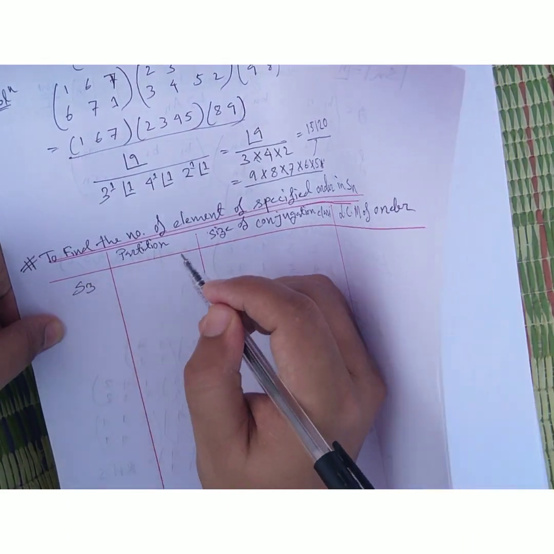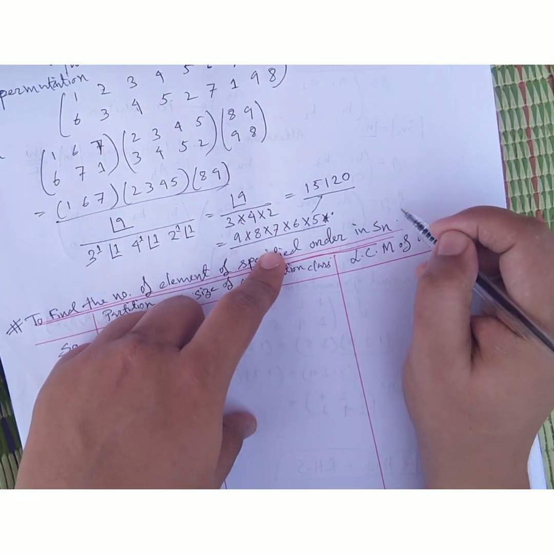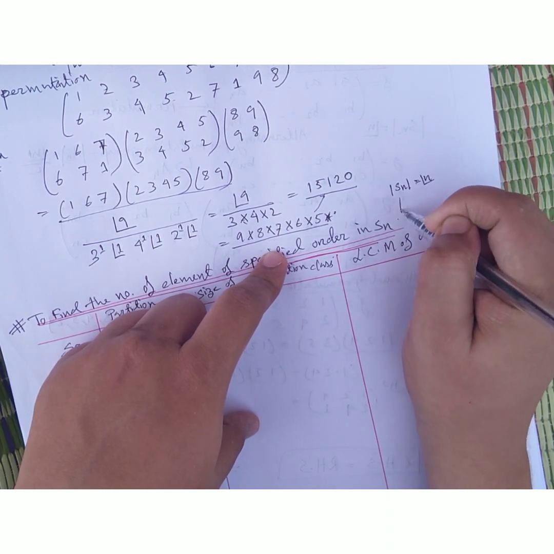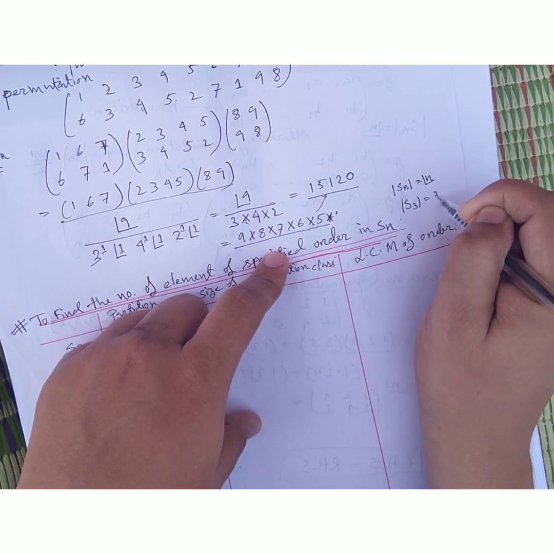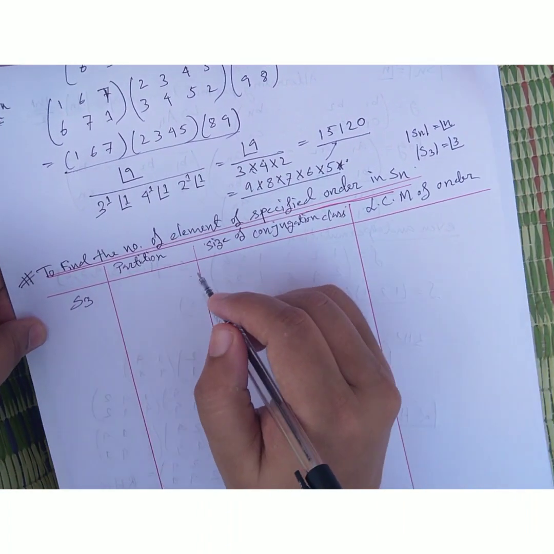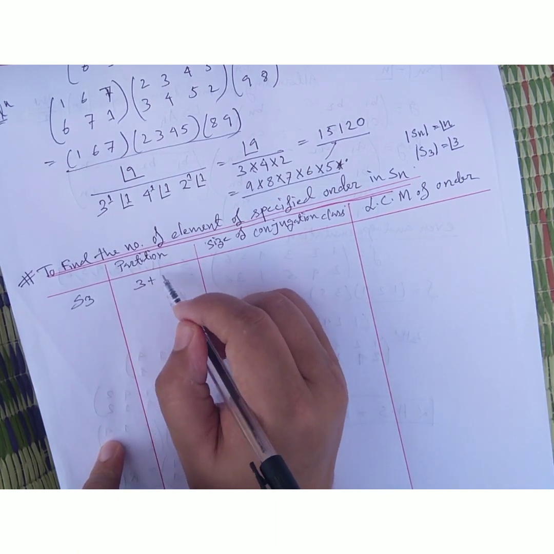My group is S3. We know that the order of Sn is n factorial, so the order of S3 is 3 factorial. The possible partition is 3 plus 0.